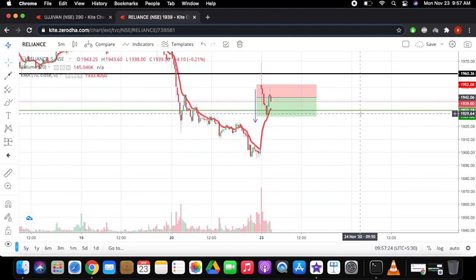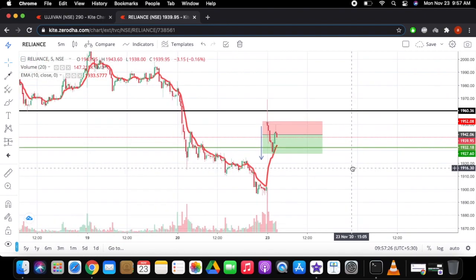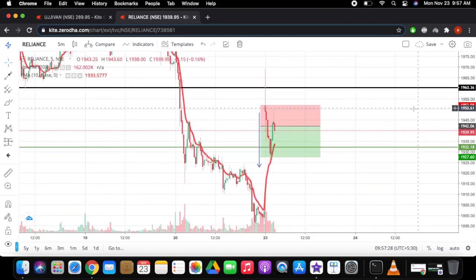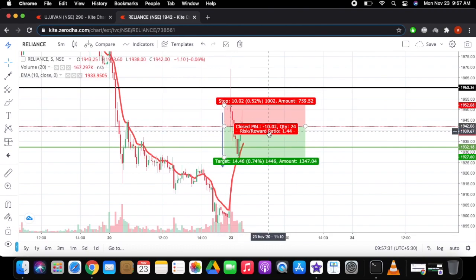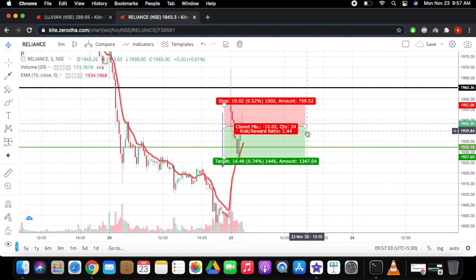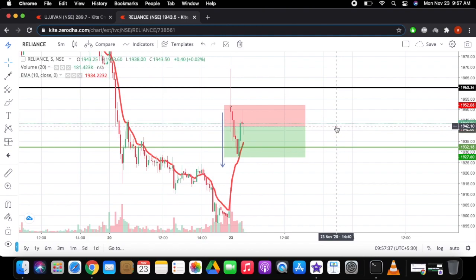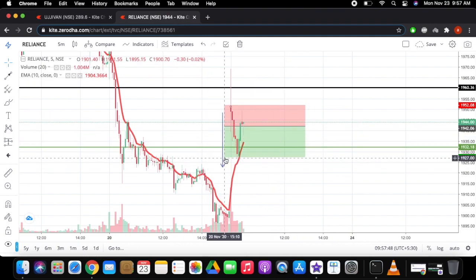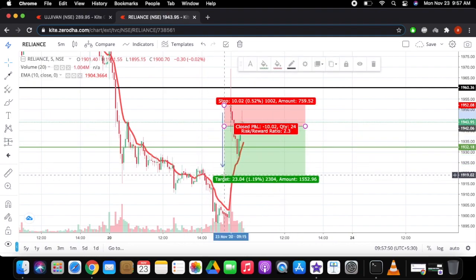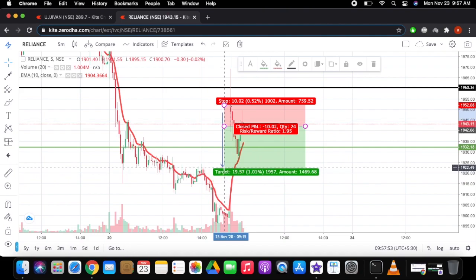There was another view for this one. Reliance was gapped up. If you're familiar with the gap theory, you'll understand this one. I was supposed to short it just below the first candle, but when I got a chance of a pullback, to reduce my stop loss, I shorted this particular level at the pullback, which was 1942. That was my entry point, and I was expecting a profit of 1% until the next swing over here.